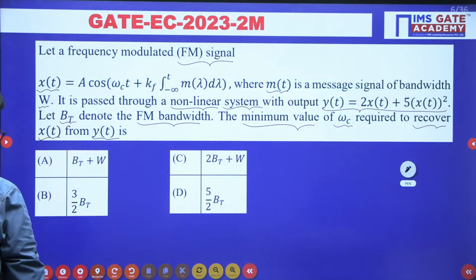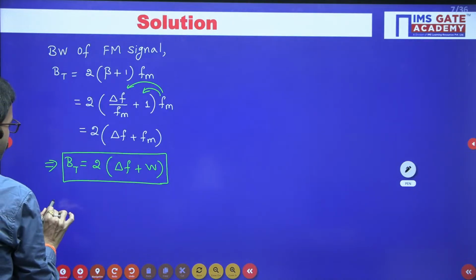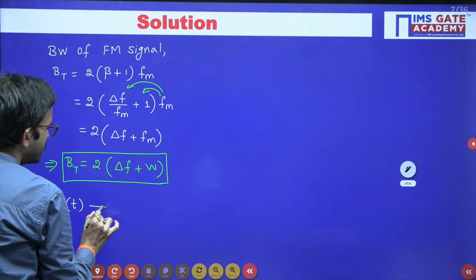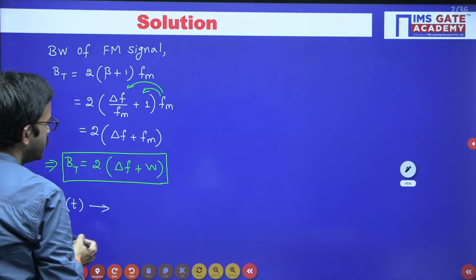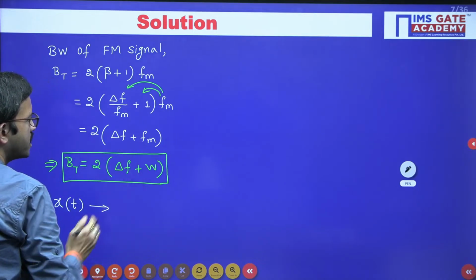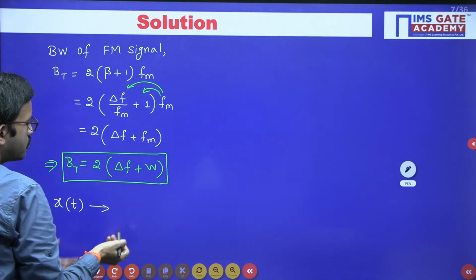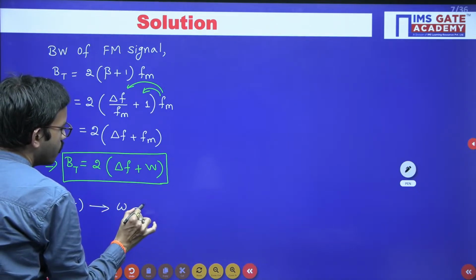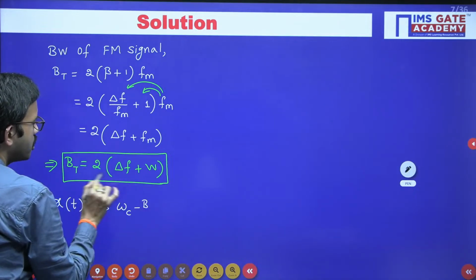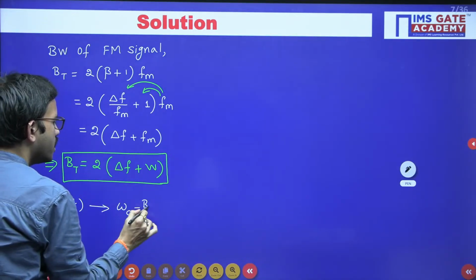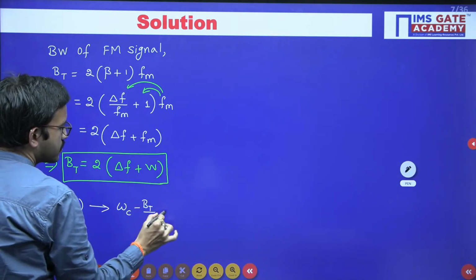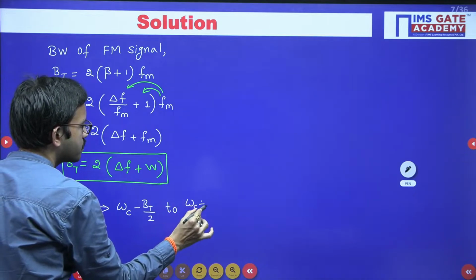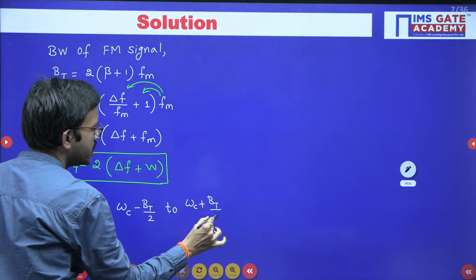Regarding x of t, it is the FM signal in this particular question. It has a range of frequencies centered at omega c. Towards the left-hand side is the minimum frequency, omega c minus bt by 2, where the total bandwidth is bt, so I am considering half of it. The maximum frequency is omega c plus bt by 2. You can easily correlate.